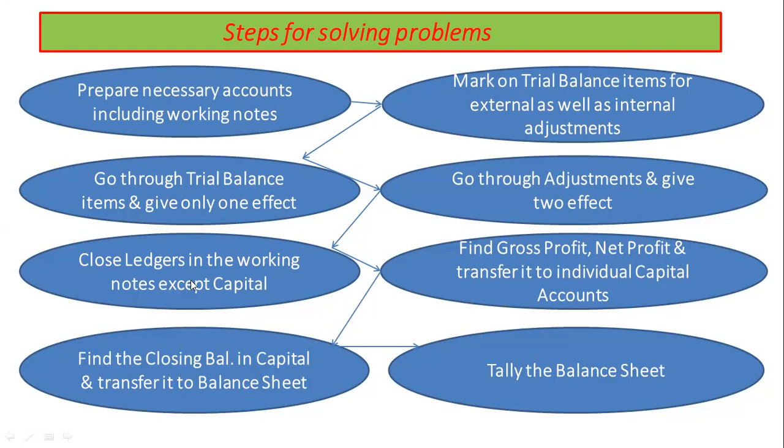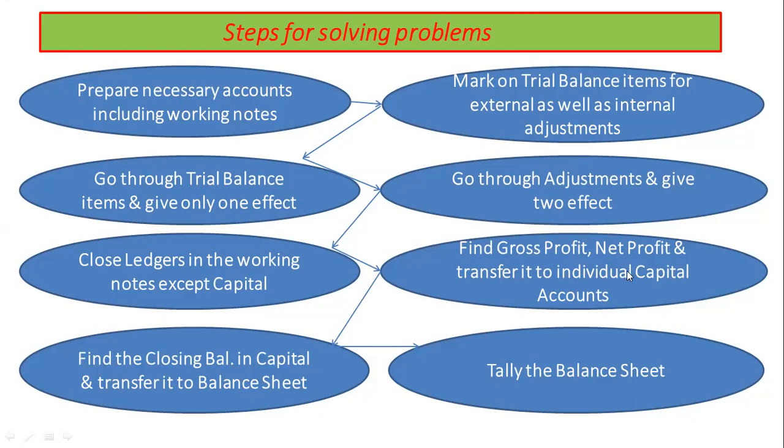Close all ledgers in the working notes except capital. Initially, find out gross profit and transfer it to profit and loss account. Then calculate net profit and transfer it to the individual capital accounts as per the ratio given.